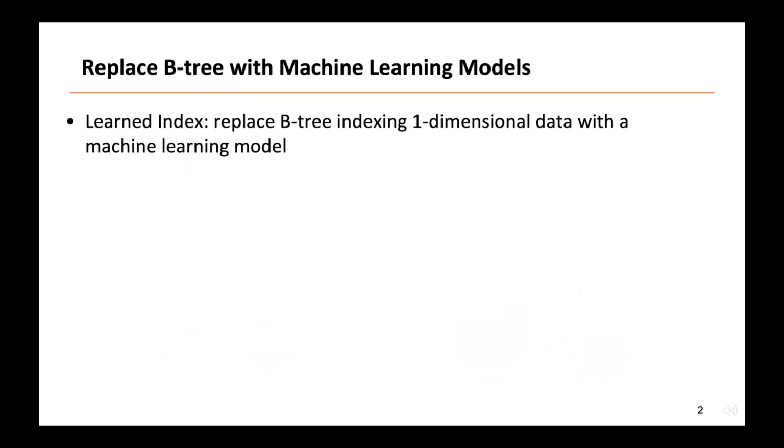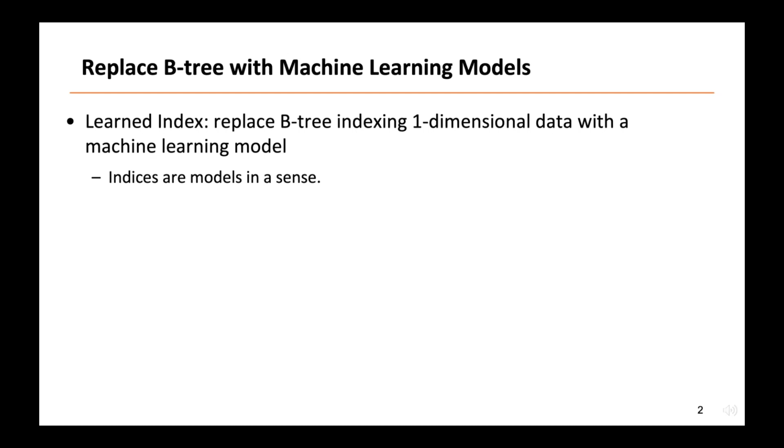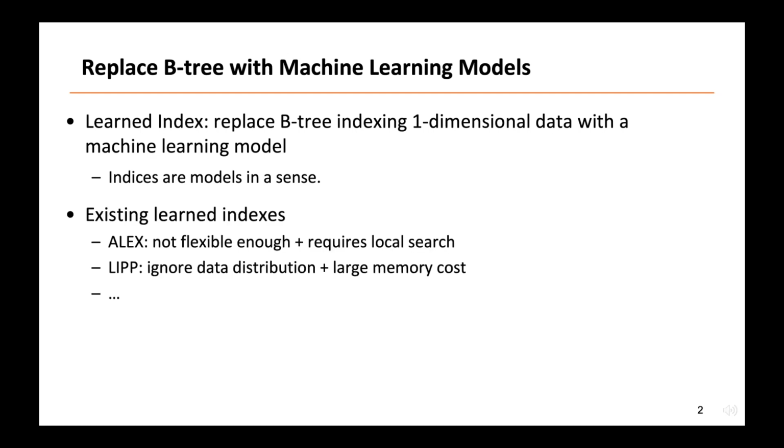Recently, the idea of a learning index was proposed. That is, B-tree can be replaced with machine learning models indexing one-dimensional data. As you know, a traditional index such as B-tree can be regarded as a mapping from a key to a position inside a sorted array. Thus, in machine learning terminology, the index is simply a regression model. By replacing it with a learning index, the query performance can be improved.